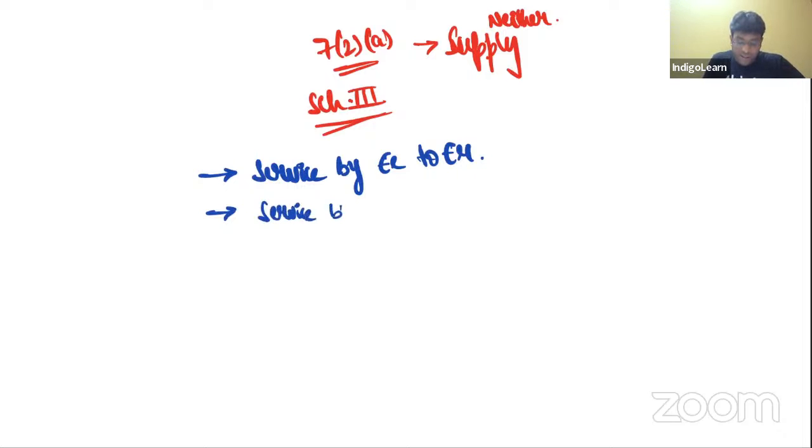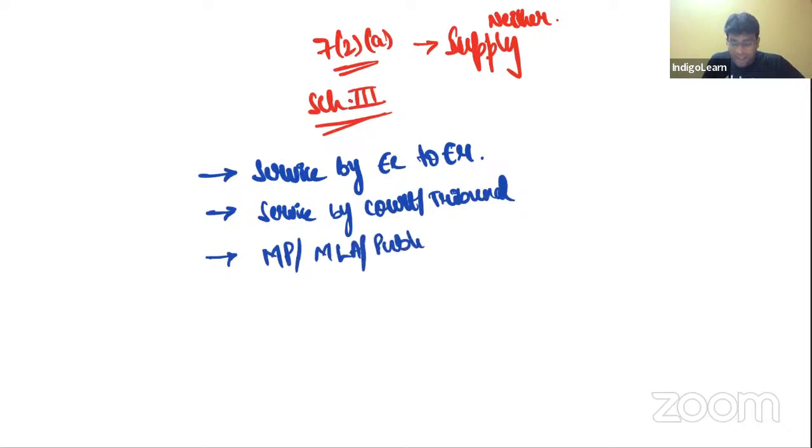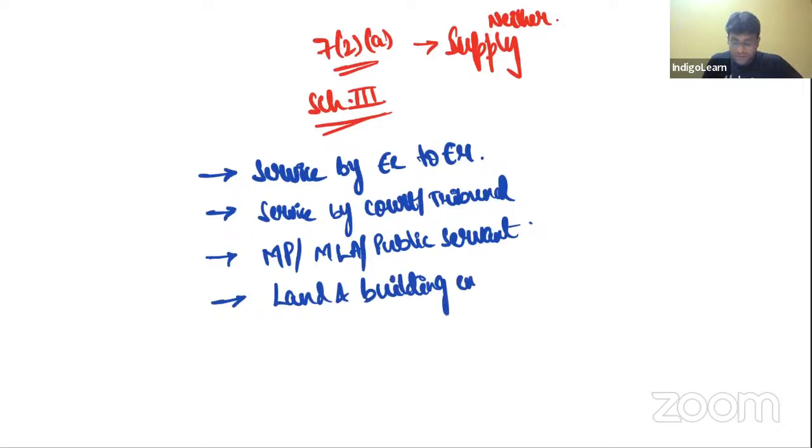Second point, my dear friends, services by court or tribunal established under any law for time being in force. Services by MPs, MLAs, or any public servant, president, prime minister, and all. Next, my dear friends, come on. Sale of land and building, except construction services.